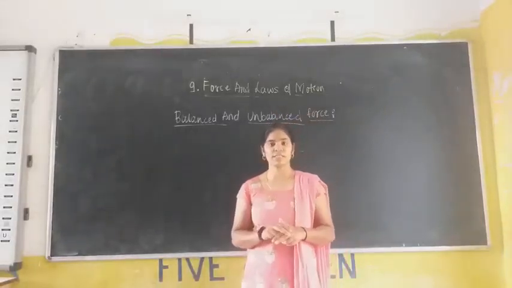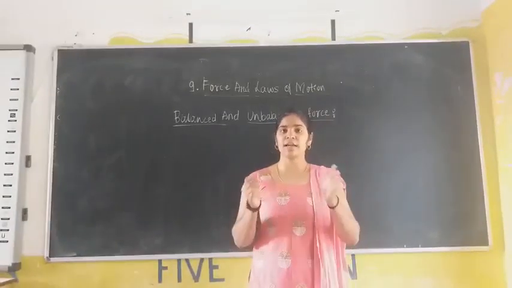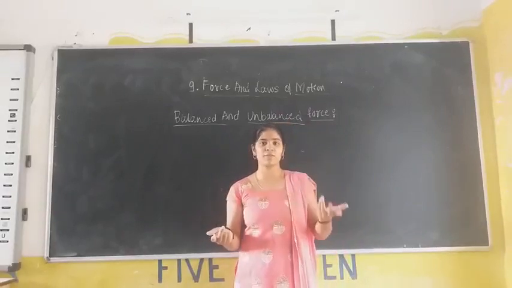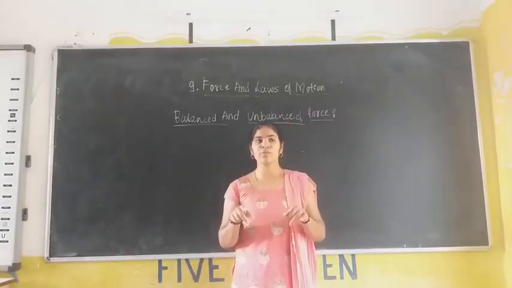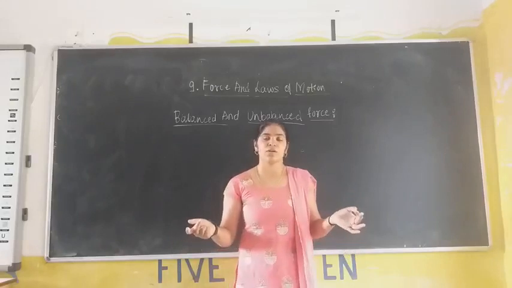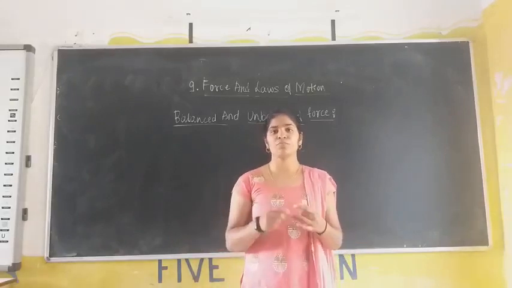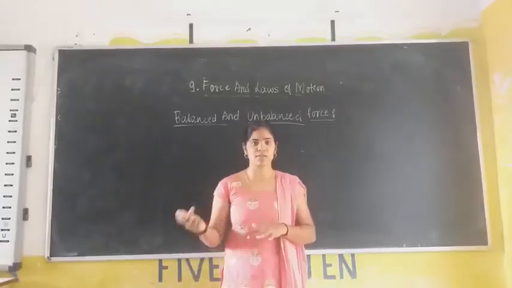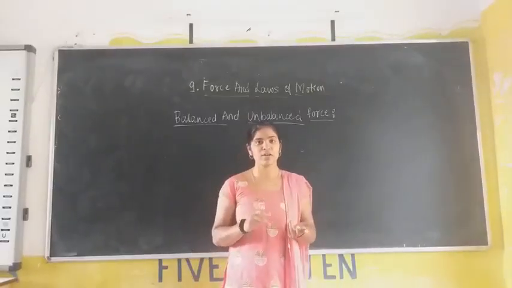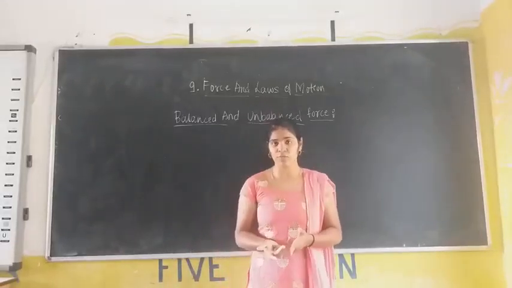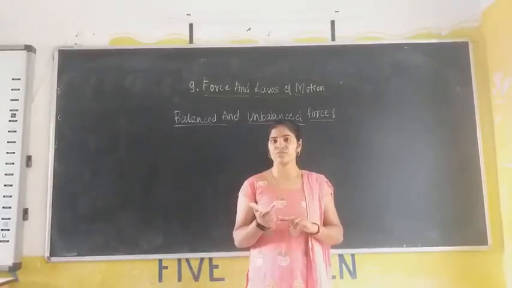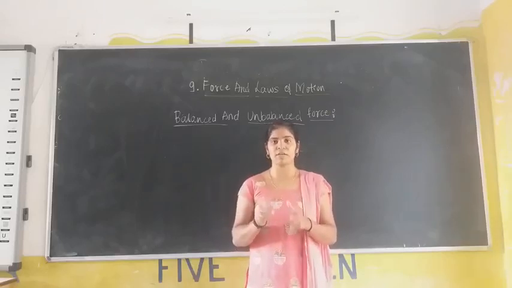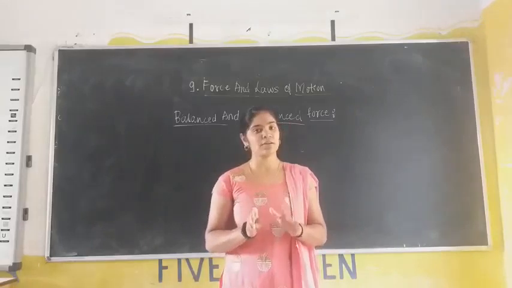I will give you one example. There is one table. On that table, you have one wooden block. From the right side and the left side, there is a hook connected, and you can pull. When it just starts to be pulled towards the left side or the right side with equal force, what happens? There is no change in the position of that wooden block, right? It will remain as it is in the same place.